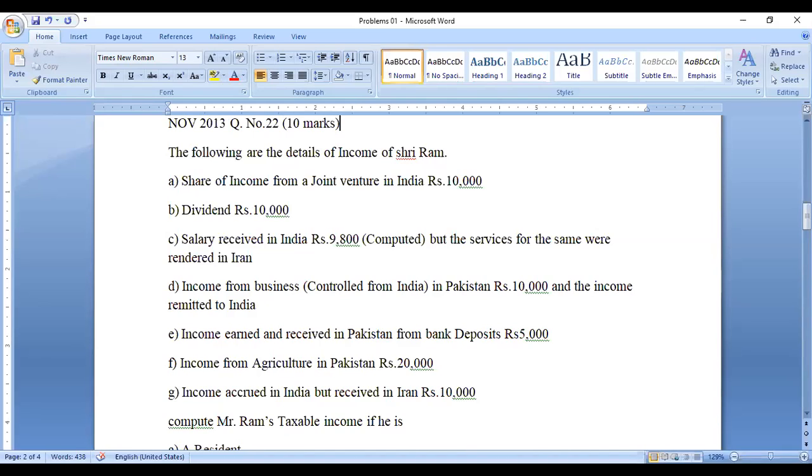The following are the details of income of Sri Ram. A person's name and his income.